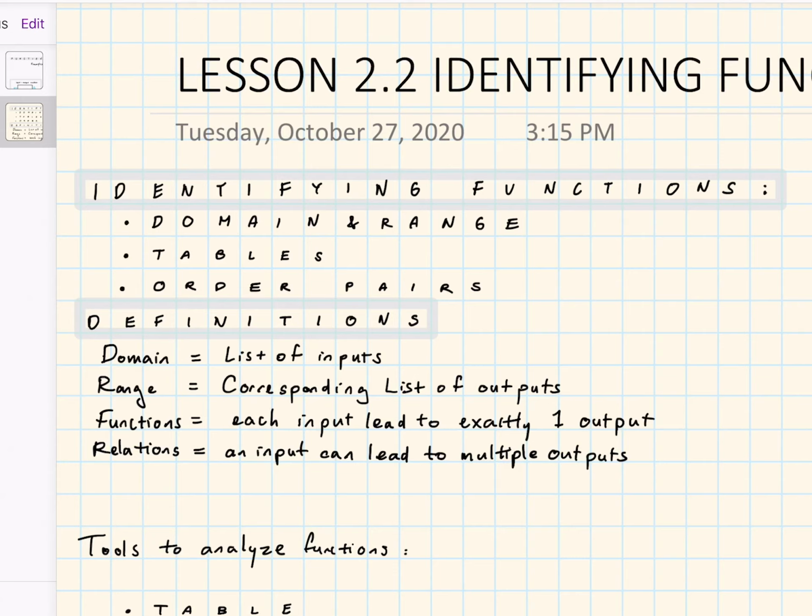So, a domain is a list of inputs. What is a list of inputs? That is basically the thing you're putting into your function to get your resultant output.